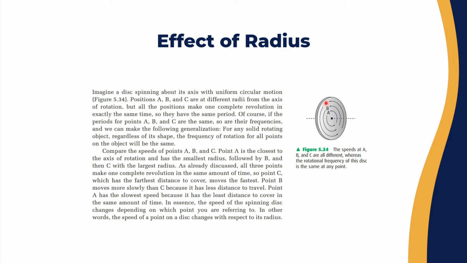If the periods for points A, B, and C are the same, that means the same frequency as well. We can generalize that for any solid rotating object, regardless of its shape, the frequency of rotation for all points on that object will be the same. Now, if we compare the speed for points A, B, and C, point A is the closest to the center of rotation and it will have the smallest radius. After that will be B and C with the largest radius. And we discussed that the 3 points make one complete revolution. If you want to summarize, it means the speed of a point on a rotating disk will change with respect to its radius, or how far it is from the center of rotation.